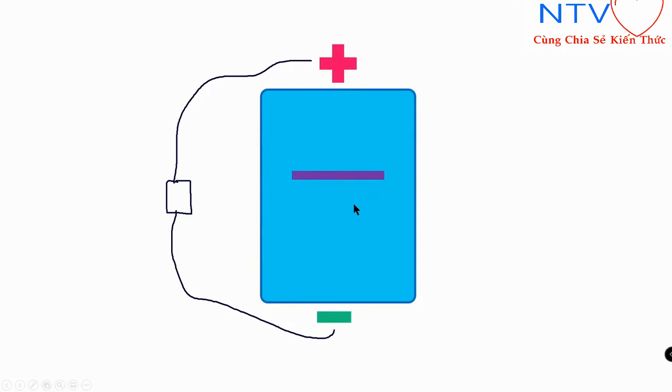Why so? Because DNA is negatively charged, right? DNA is negatively charged due to the presence of phosphate. You know, DNA consists of phosphate, PO4 negative, right? So due to that, it will move towards the positive electrode. Negative charge will move towards the positive electrode. But because all of these are amplified from a single gene, all of these DNA molecules are of the same size, so they will form a single band. They will be aggregated at a single place, at a single band.